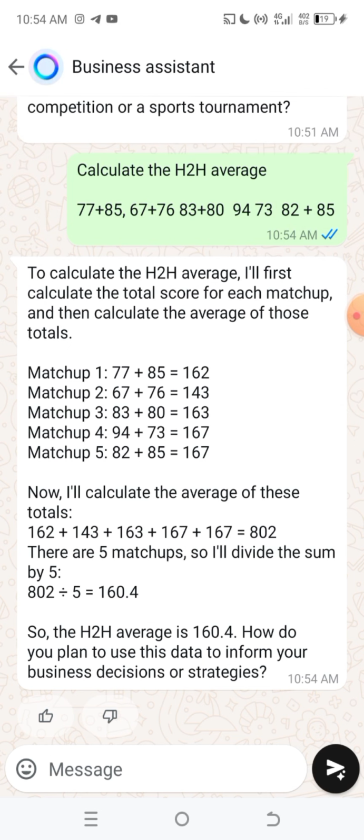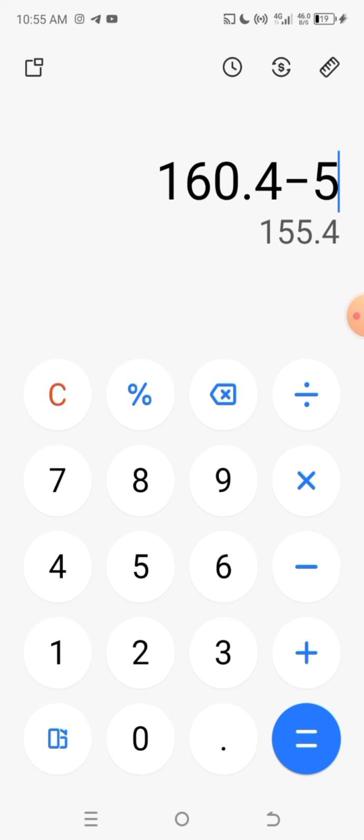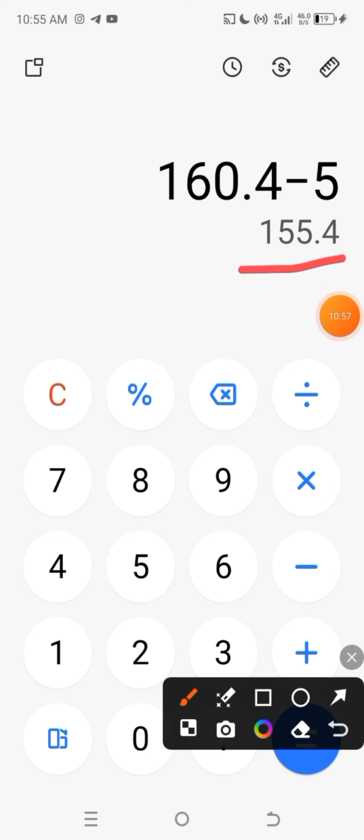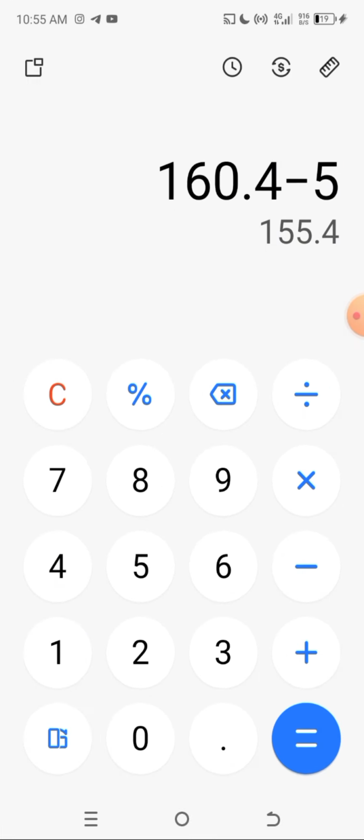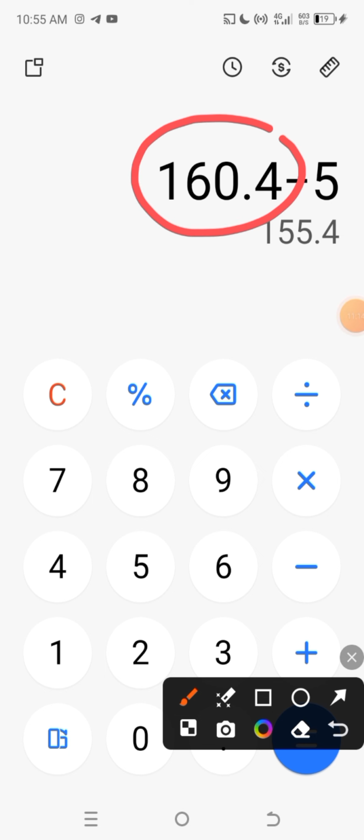Now the next thing you're going to do is to go to your calculator, right? 160.4. Keep that number in your head, because this is what we are going to be looking for. Then the next thing I'm going to do is to subtract, let's say, 5 from it. So you're going to have 155.4. Now you go to your Sportybet or your bookmakers to see if you can get over 155.5 or over 155.6, or even just a lower line from this particular average you got on your calculation, right?